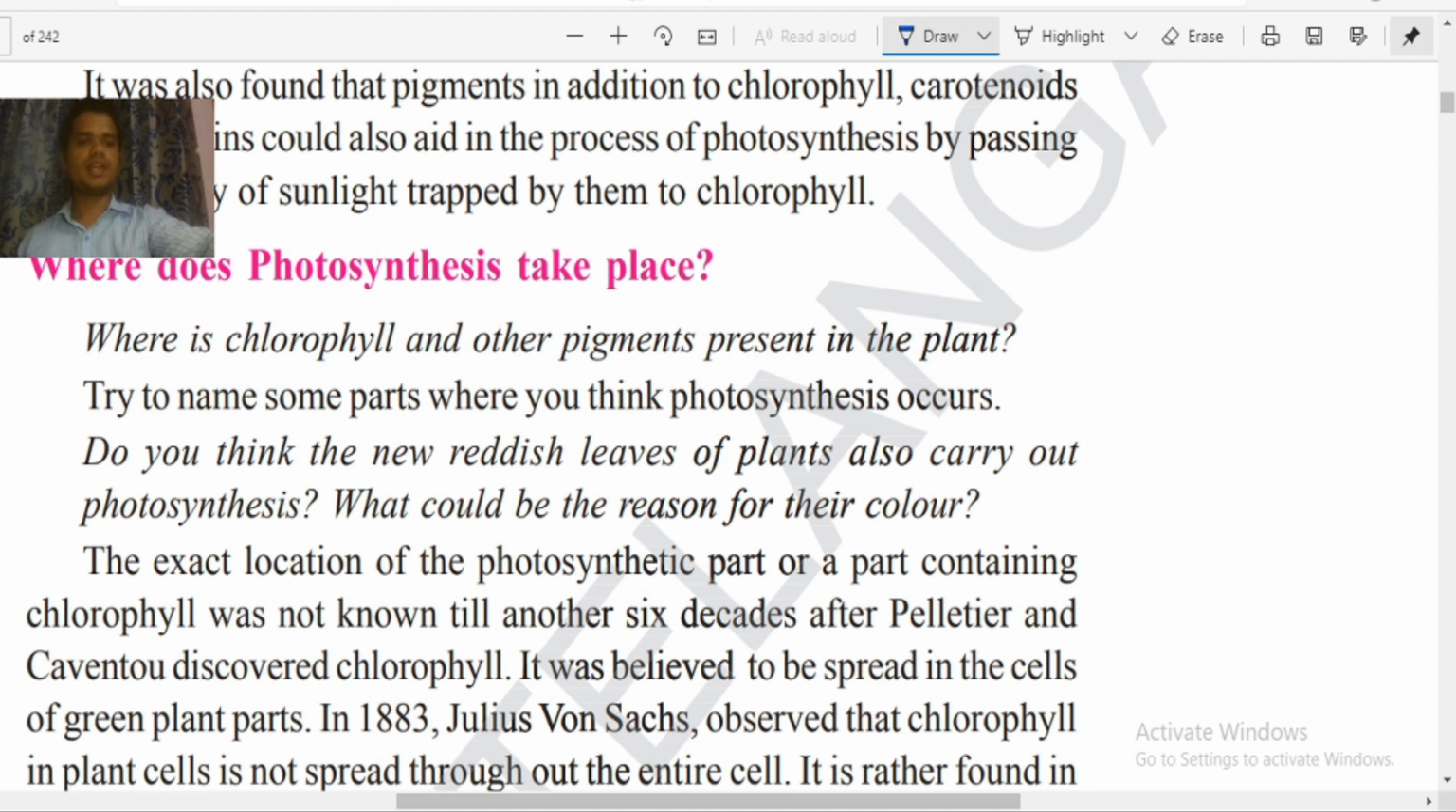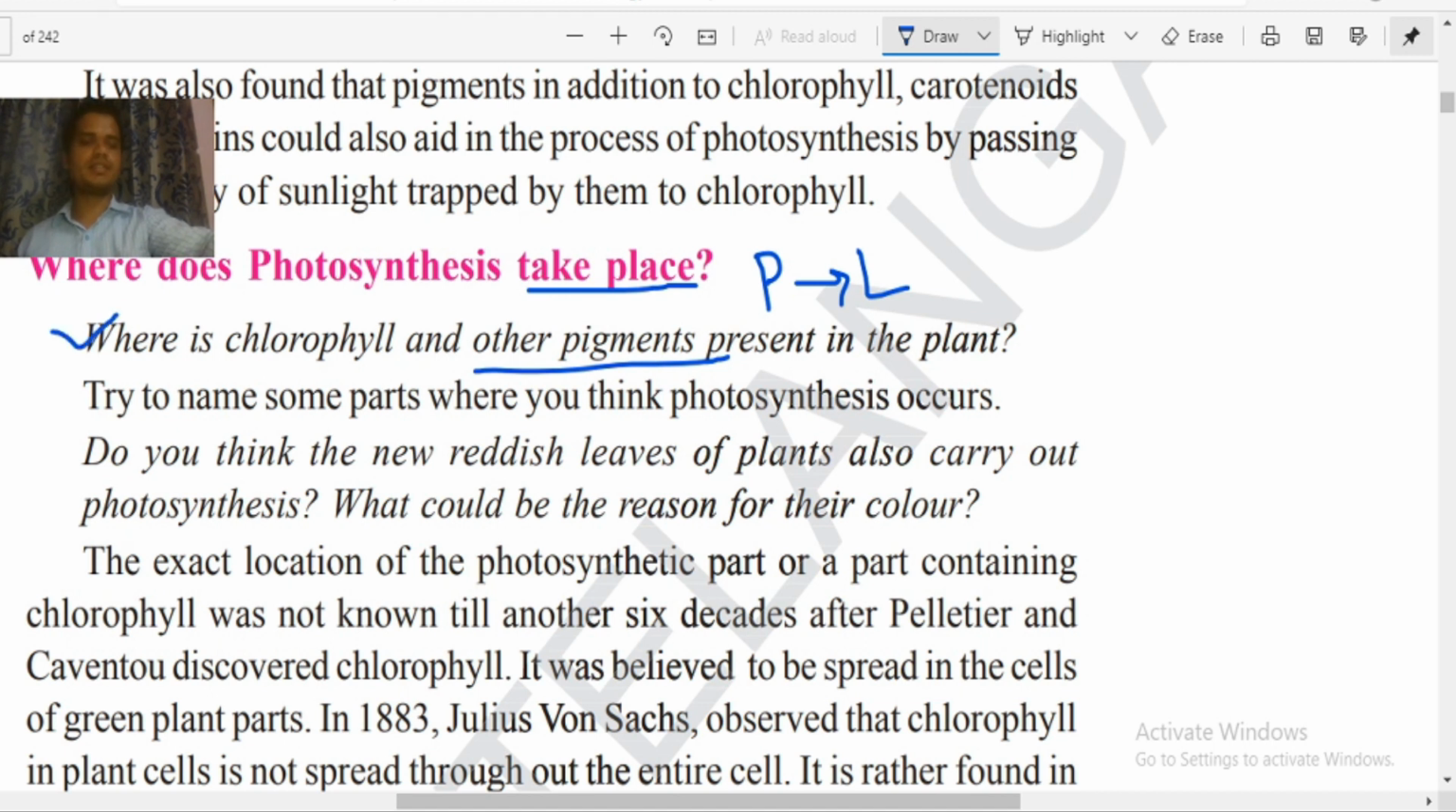Now where does photosynthesis take place? What is the exact location of photosynthesis? Where are the chlorophyll and other pigments present in the plant? Can you name it? Yeah, in leaves. Inside the plant there is a special structure called the leaf. Inside the leaf the green pigments will be available. Now do you think the new reddish leaves of plants also carry out photosynthesis? What could be the reason for their color?